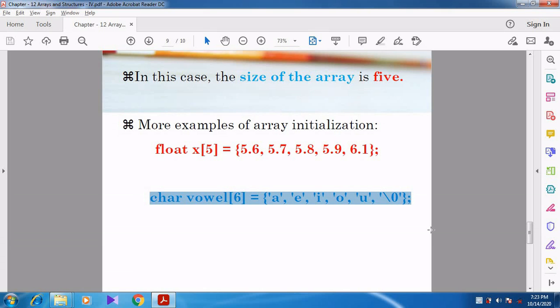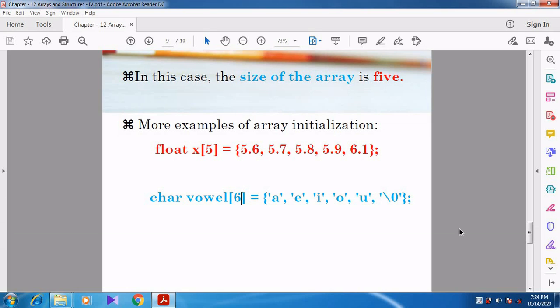Character is its data type. And how many values are assigned? What is the size? 6 characters. Now you may ask, sir, vowels are only 5, so why are you saying 6? Yes, there are 5 vowel characters, but see here they have given A, E, I, O, U, and apart from that they have given backslash 0. Backslash 0 is also included as one character. So what is the total size? 6. Can you understand, students?